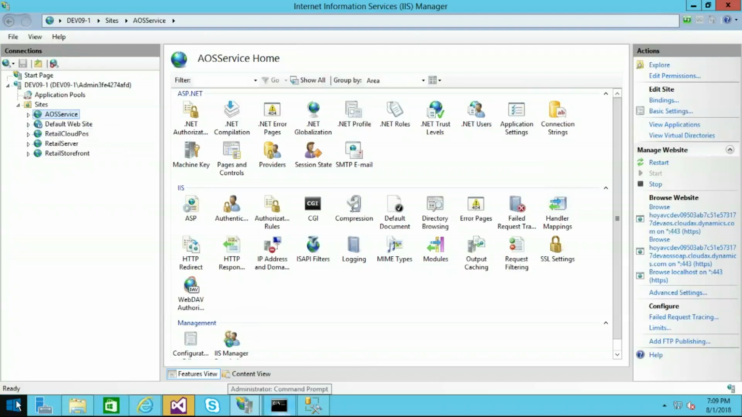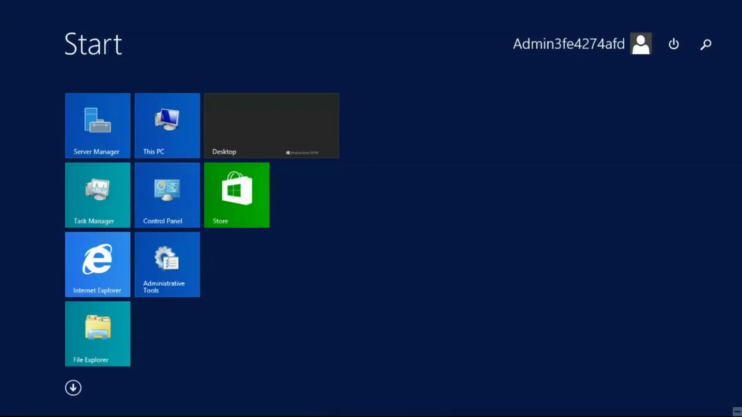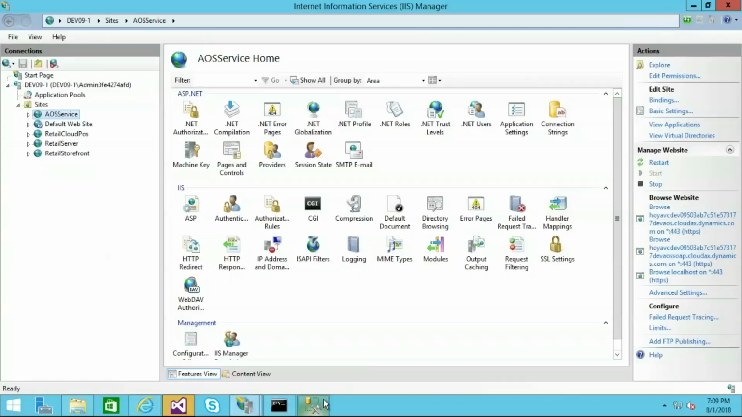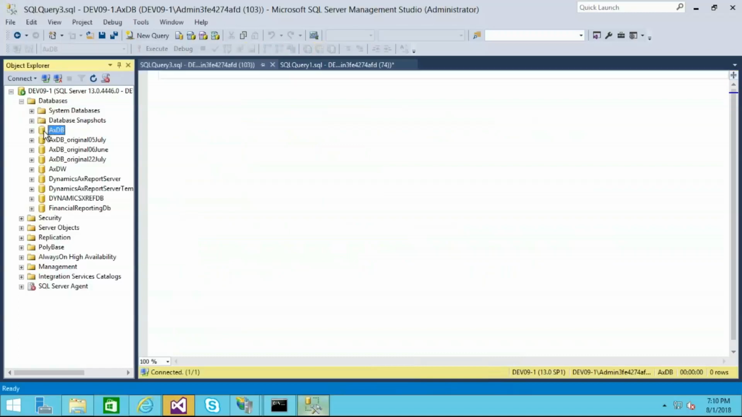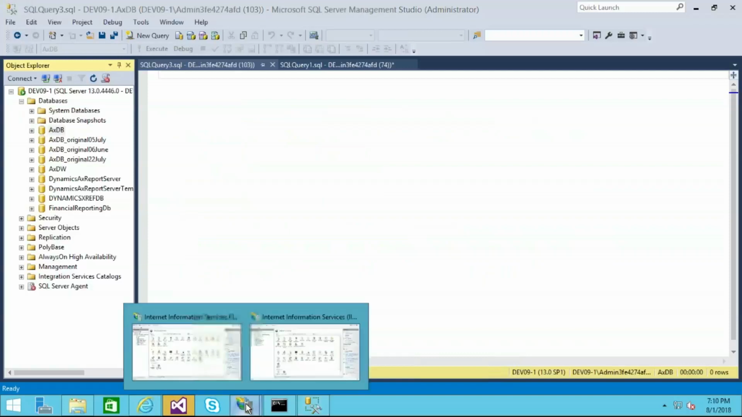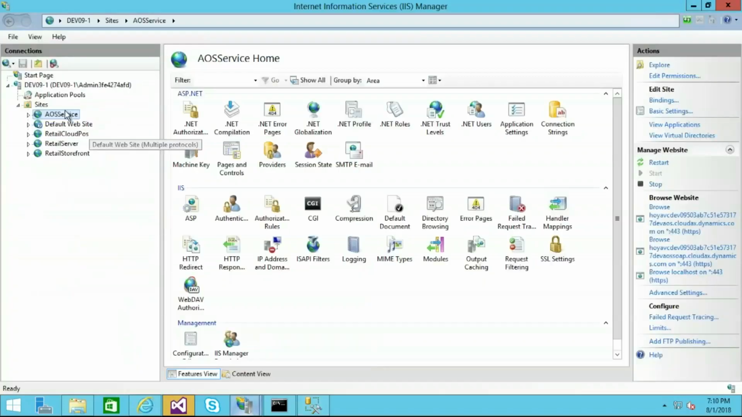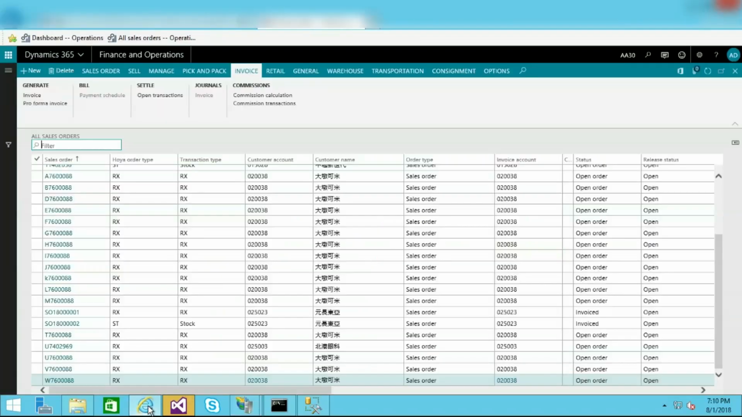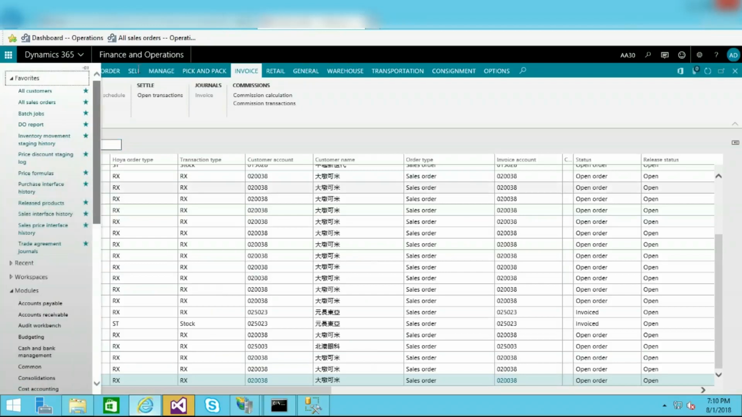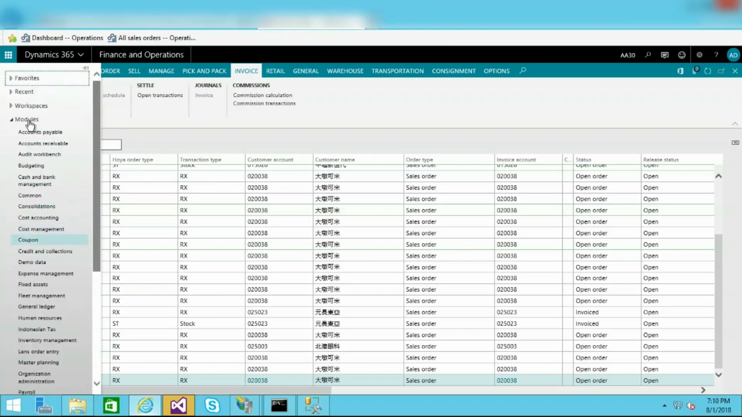And if you go to the Start menu, to SQL Server Management Studio, let me show you here. This is the place where you can see your Microsoft Dynamics AX database, which is used for this current AX application. And one more thing: in IIS, where we are seeing the AOS, you can right click, go to Manage Website, and click Browse. It will open the Microsoft Dynamics AX application using that URL.